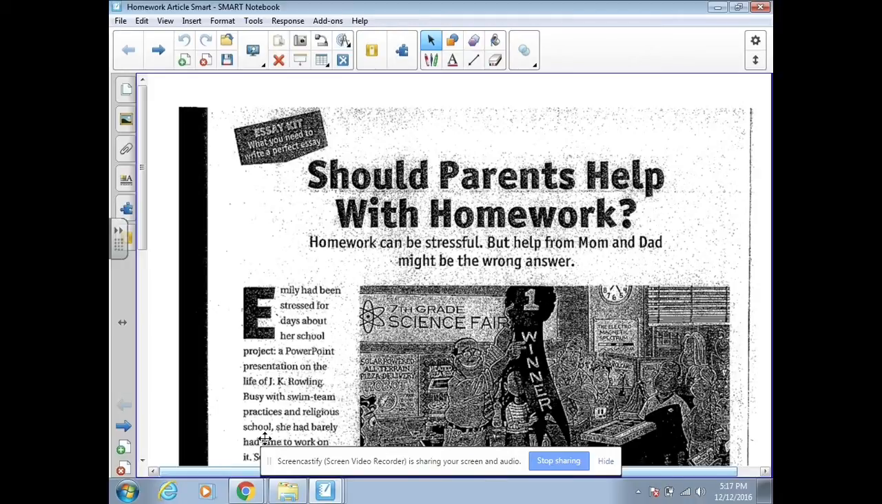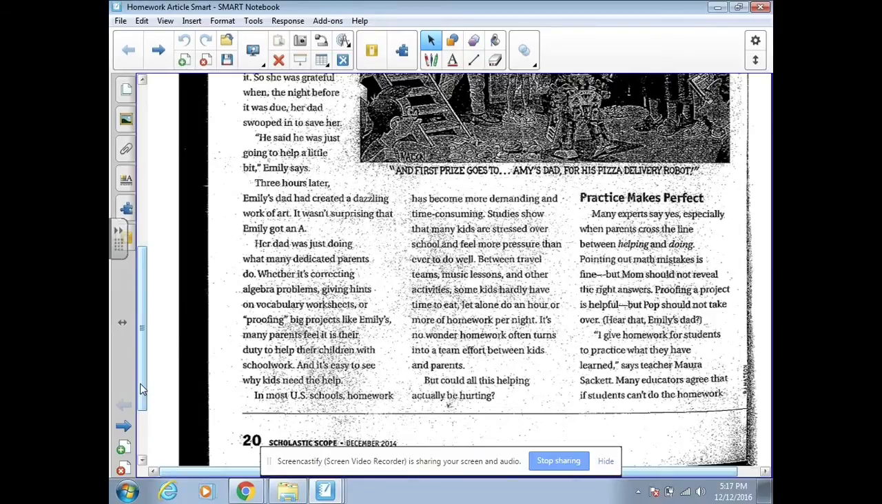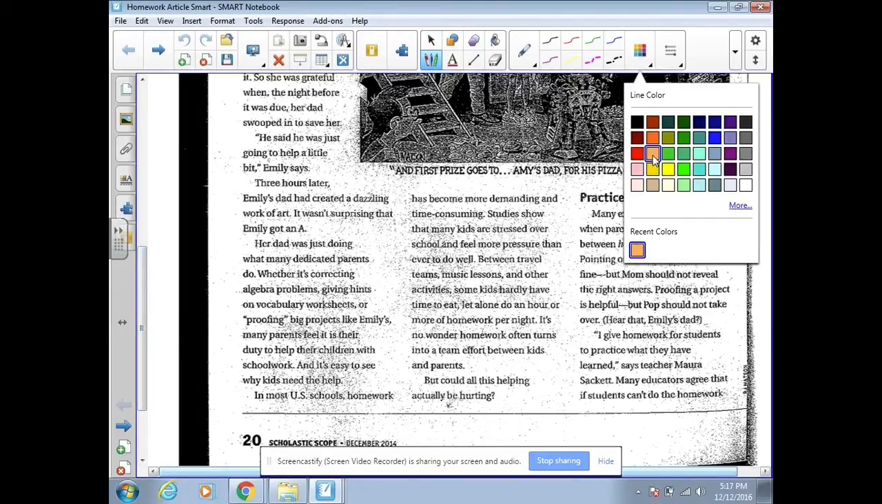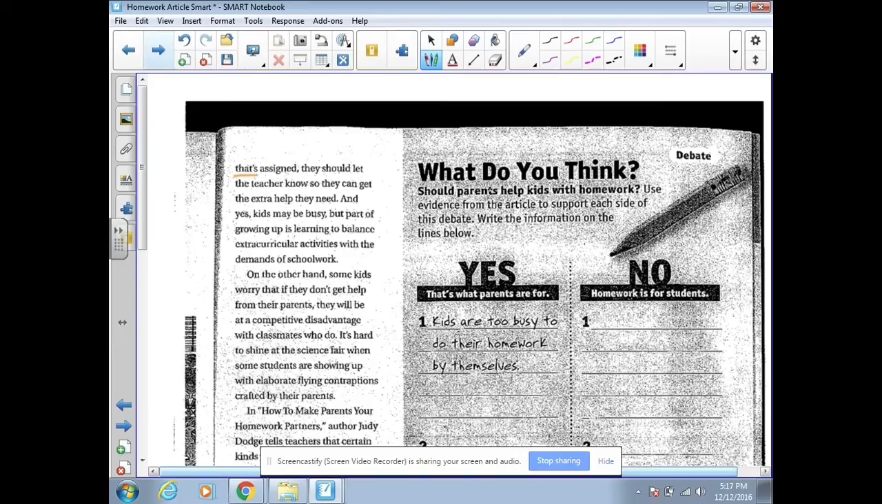Now when I'm paraphrasing, the good thing about paraphrasing is I can twist it just a little bit to make it work for what I want it to say, because remember, I need to put this in my own words. I really want to take this information right here. "I give homework to practice what they have learned," says teacher Mara Sockett. Many educators agree if students can't do the homework that's assigned, they should let the teacher know so they can get extra help they need.